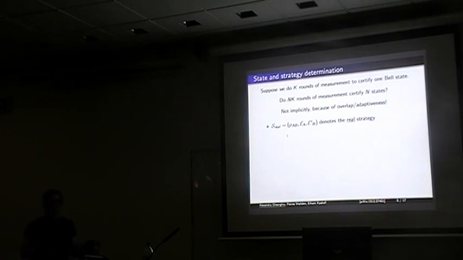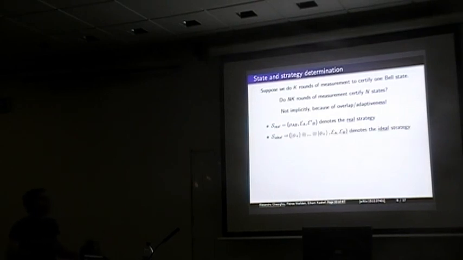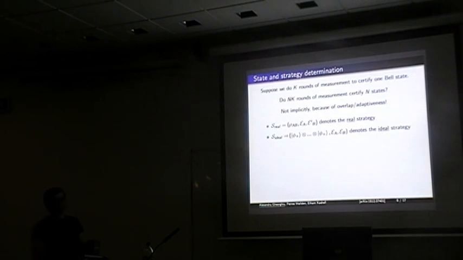Unger and Vazirani, in which we start by defining the so-called real strategy of the setting. The real strategy is just the shared state of Alice and Bob and whatever actual operations they're performing on this state. Then we have the ideal strategy, which is the tensor product of Bell states and the ideal operators acting on these Bell states.